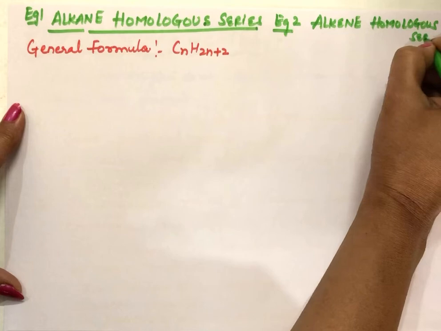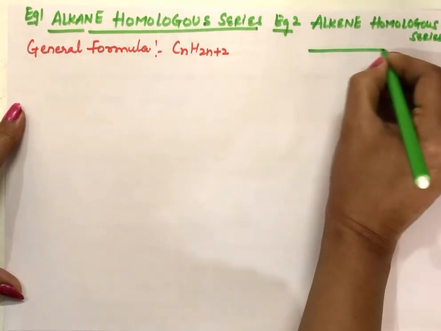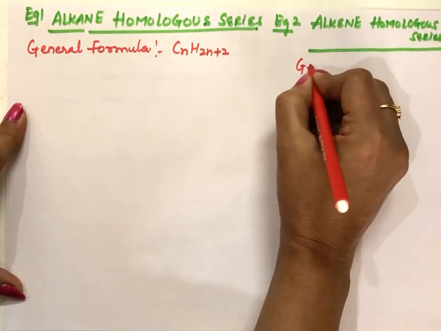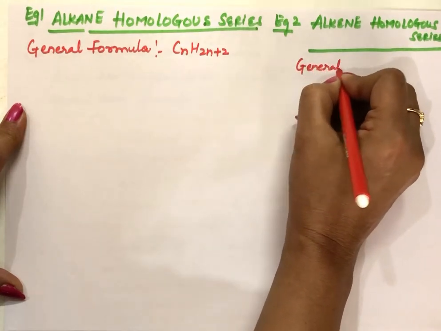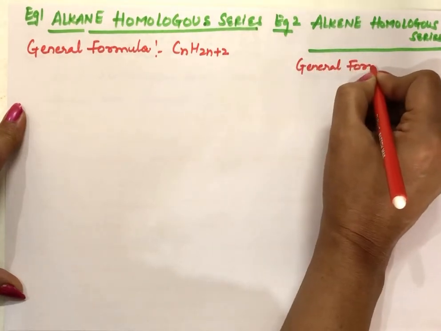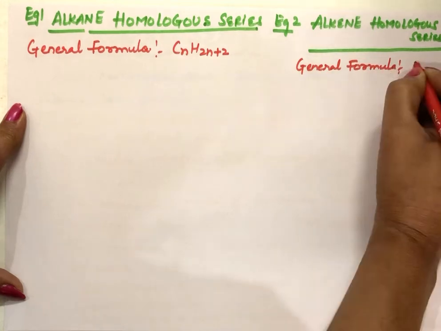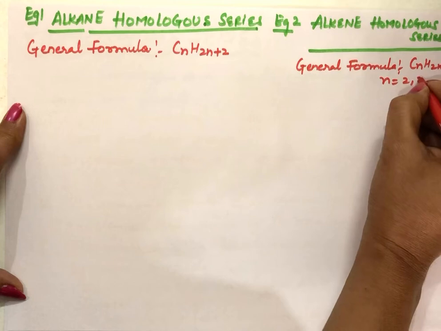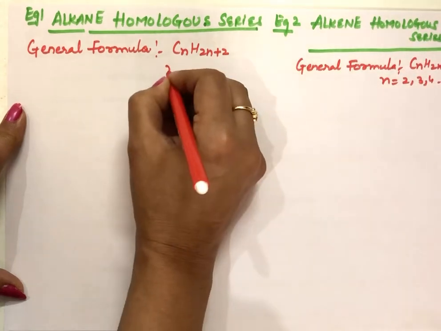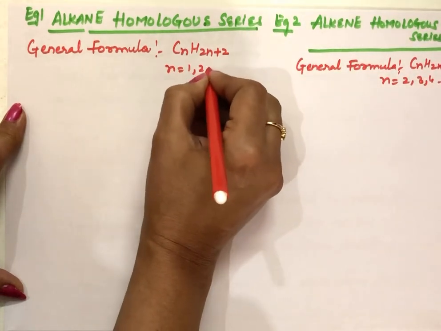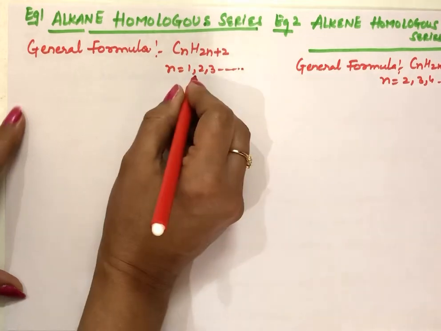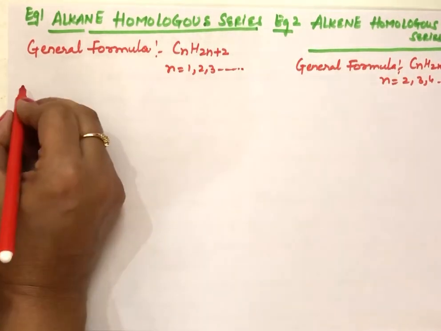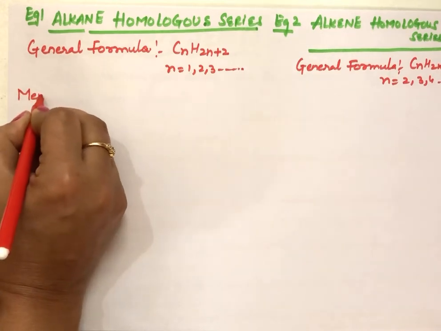We have done these in the previous topic. They are represented by one general formula, and that general formula is CnH2n. In this case, n starts from 2, but here the n starts from 1. So this also we have done, why here the n starts from 1 and why in this case the n starts from 2.